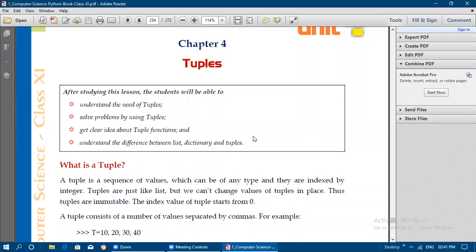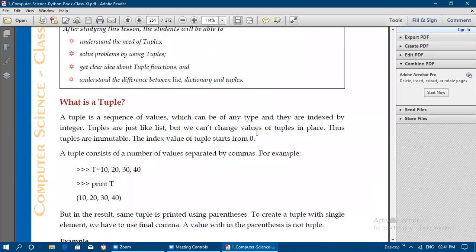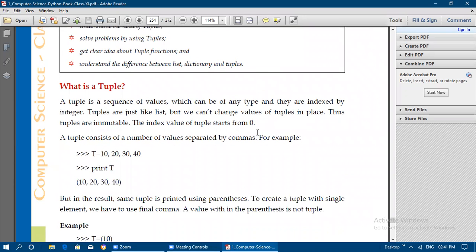Now we are going to see the new chapter, that is tuples, chapter 4. With this, your Python programming is going to end. So what is meant by tuple? A tuple is also a data type, like the lists, strings and dictionaries we have seen in the previous videos.